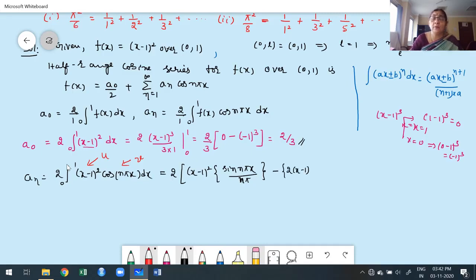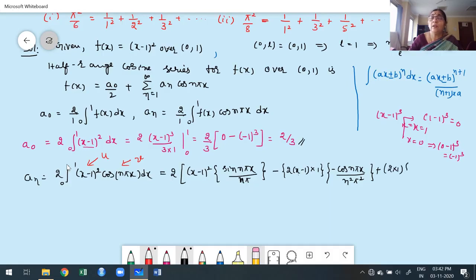First you find the derivative of the power: the derivative of x minus 1 with respect to x is 1. Again I have to integrate. The integration of sine is minus cos of n pi x divided by n pi, so we get n square pi square, plus minus plus. What is the derivative of this? 2 into the derivative of x with respect to x is 1, and this is 0. Therefore what we get? 2 into 1.